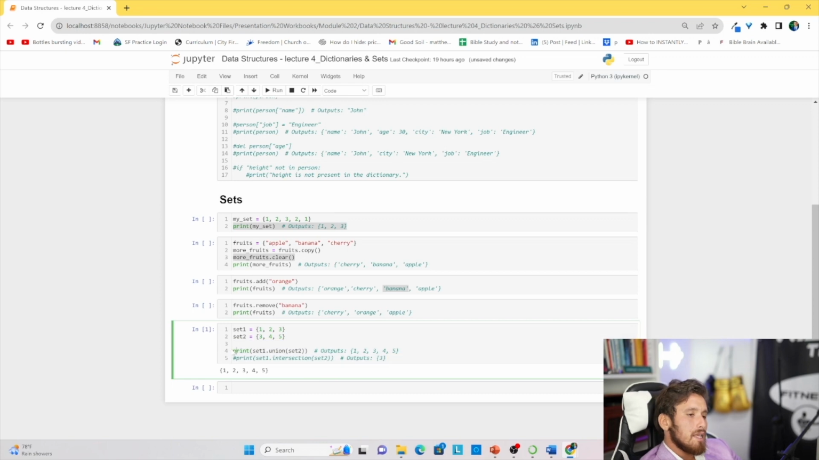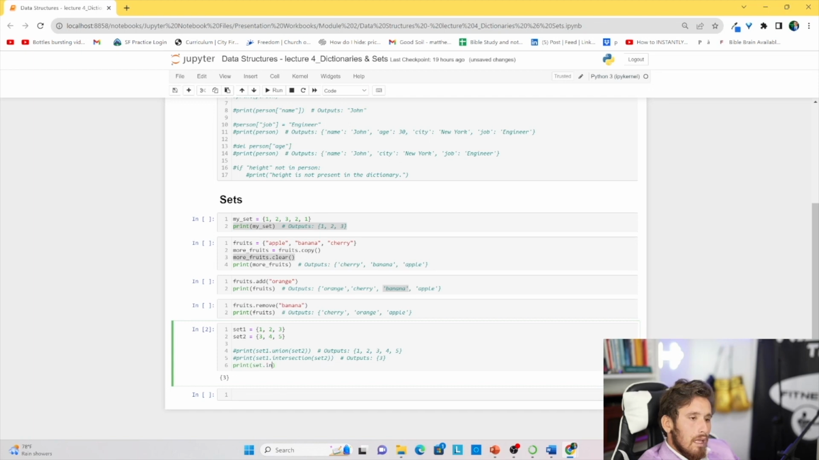Now, if we comment this out and look at the next method, we have intersection. Intersection is going to only take what we have in common with both sets. Let's click run. In this case, it's going to be number 3. Let's comment this one out.